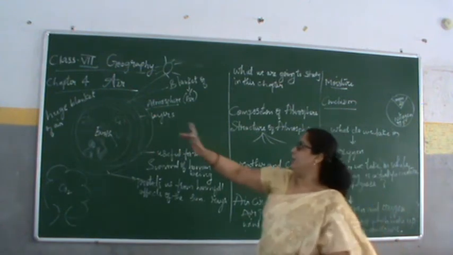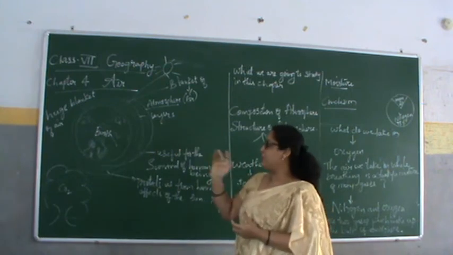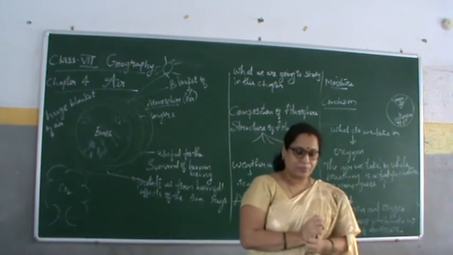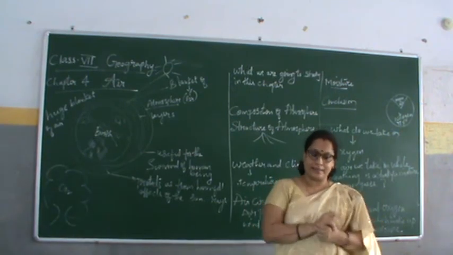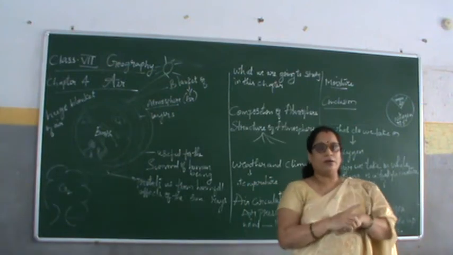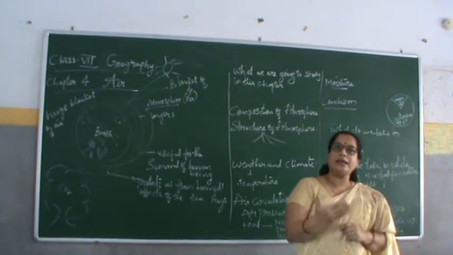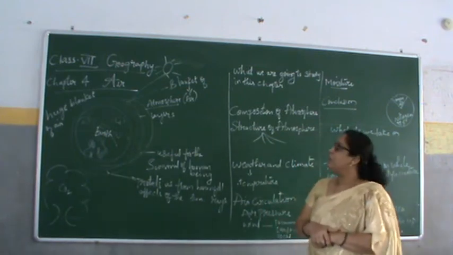Same way, this blanket protects us from the sun rays, otherwise we would be baked alive by the heat of the surroundings, getting very hot day by day, and during night it would be frozen, it would be cool.